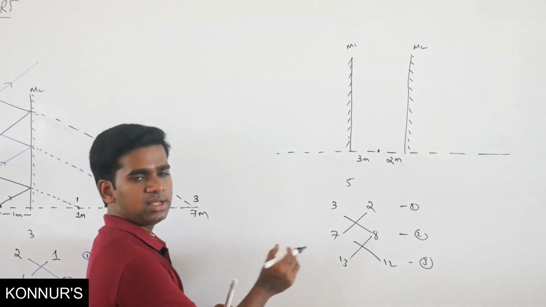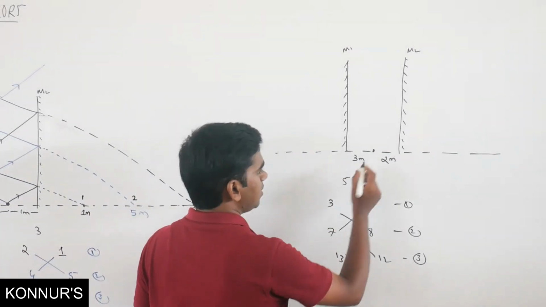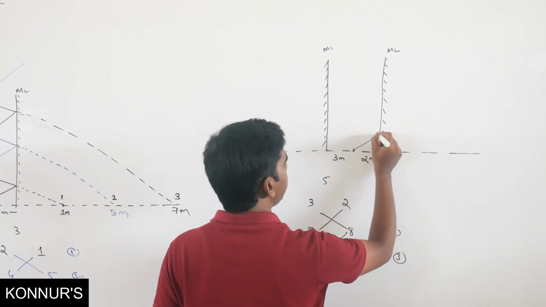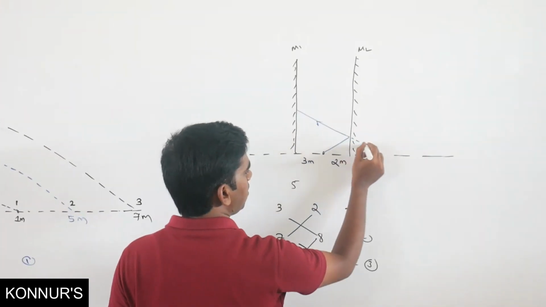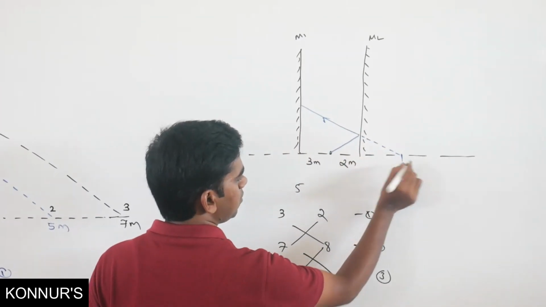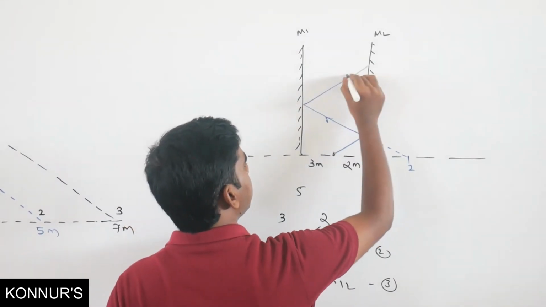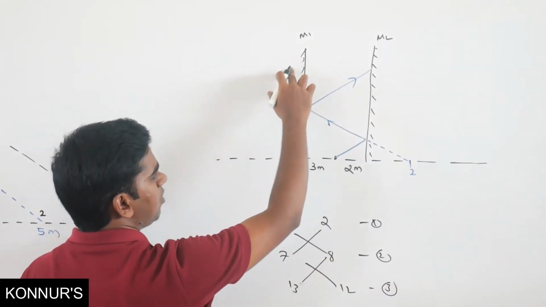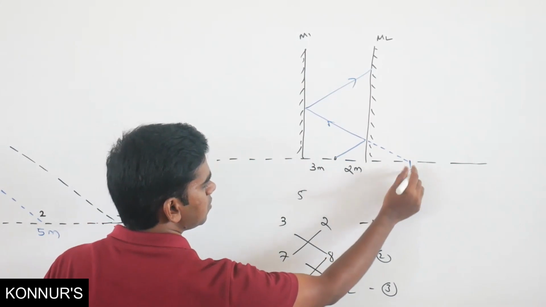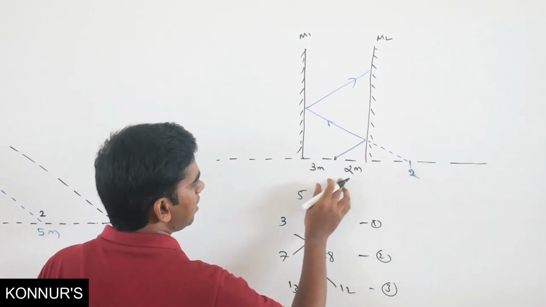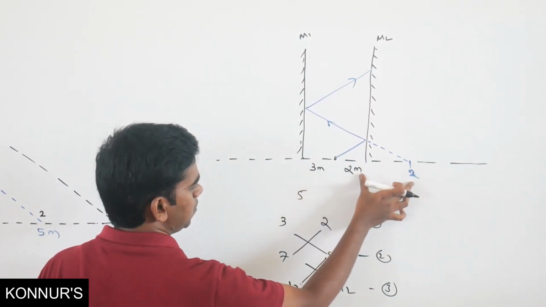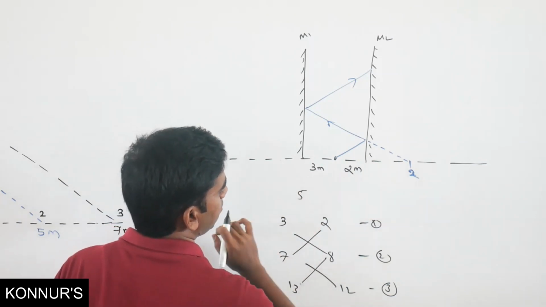We will check whether it is right or wrong. So the first ray of light will reflect from here. At what distance will it come? It will come at 2 meters. Now again it will reflect. For mirror M1, what is the object? The object is this 2 meter image. So the total distance is 5 plus 2, which becomes 7.